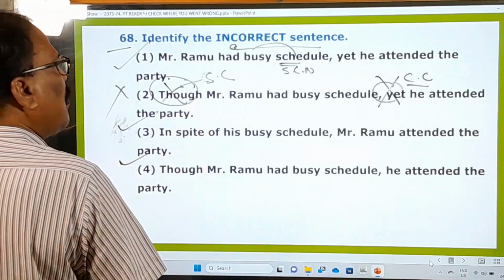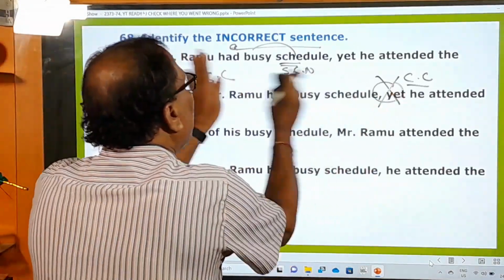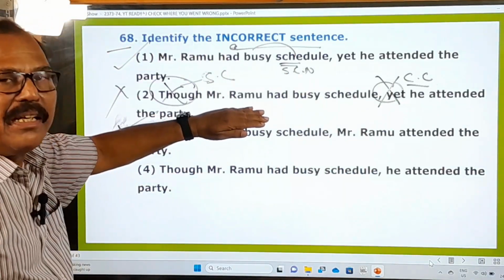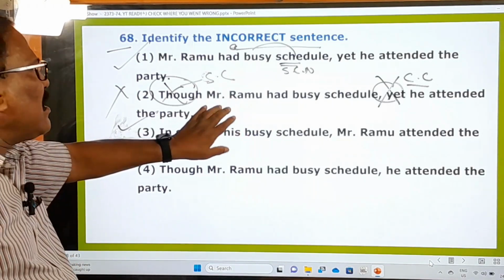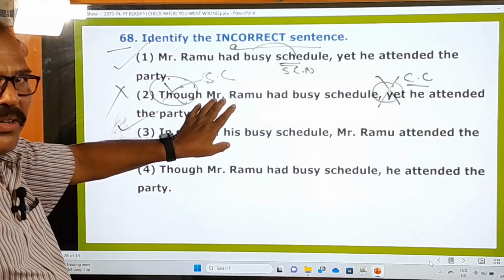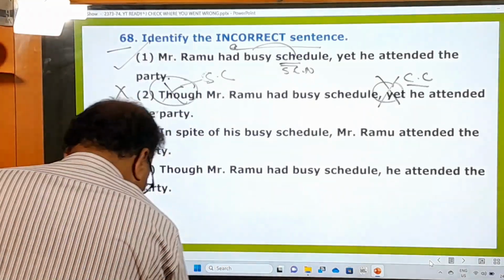That's also correct. So using these two different kinds of conjunctions in one sentence is absolutely grammatically wrong. That's why this is an incorrect sentence. Are you following me? Now let's go to the next question.